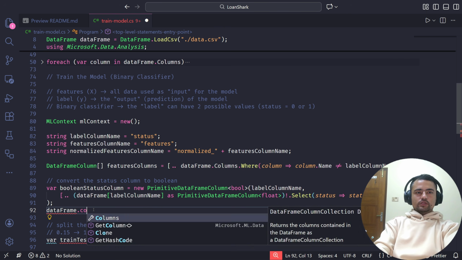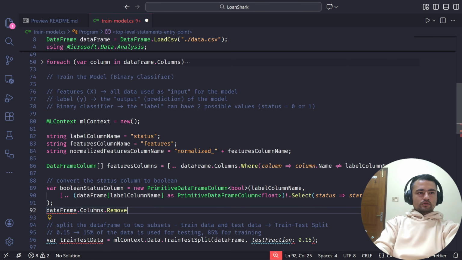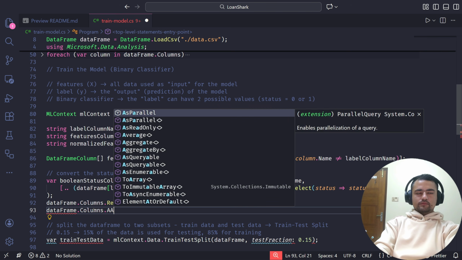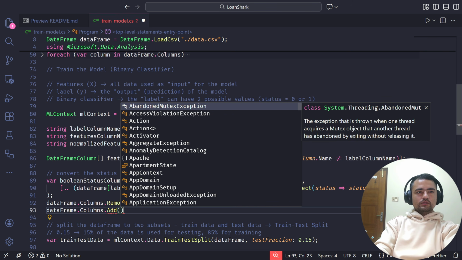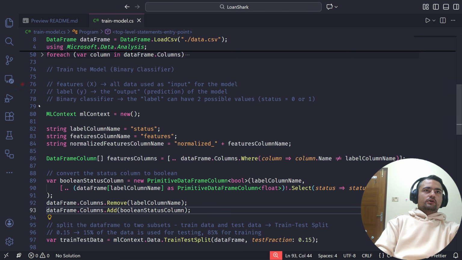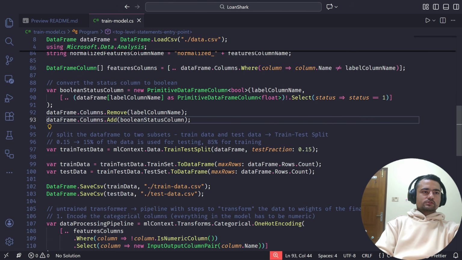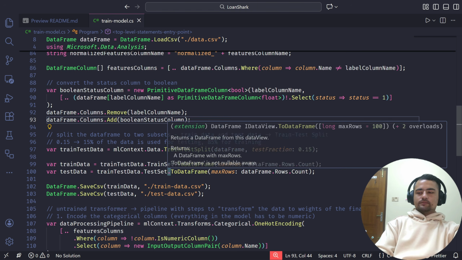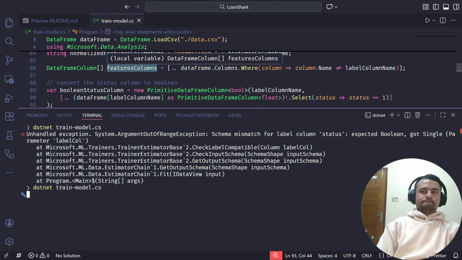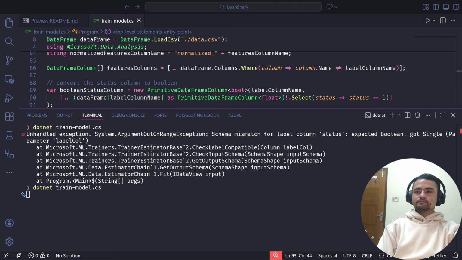Now I'm going to remove the label column, the old label column, and I'm going to add the new one. Okay, boolean status column. So how can we verify this is through train data and test data. Let me just run this code real quick. Now it's taking some time.